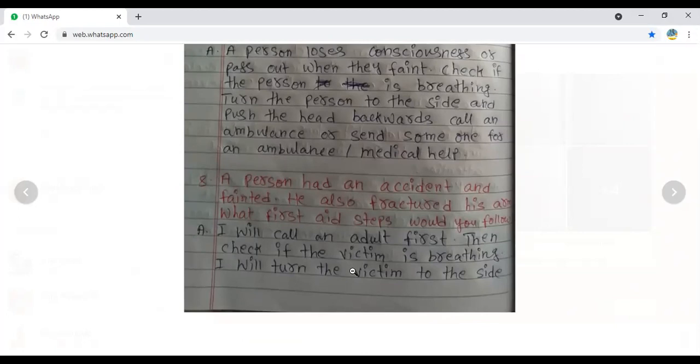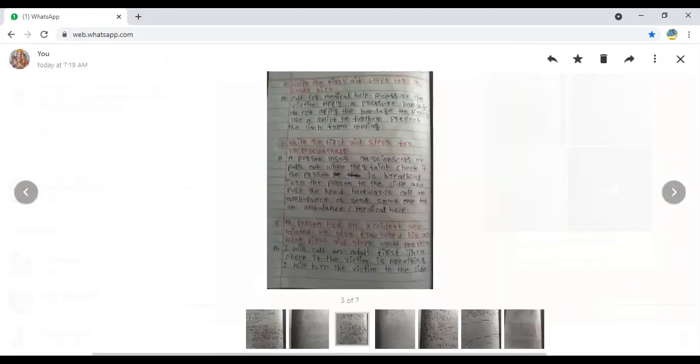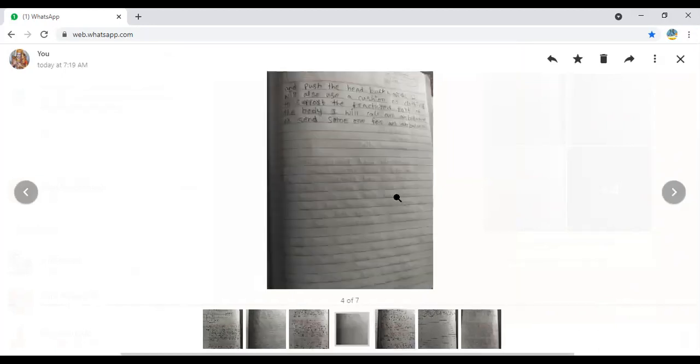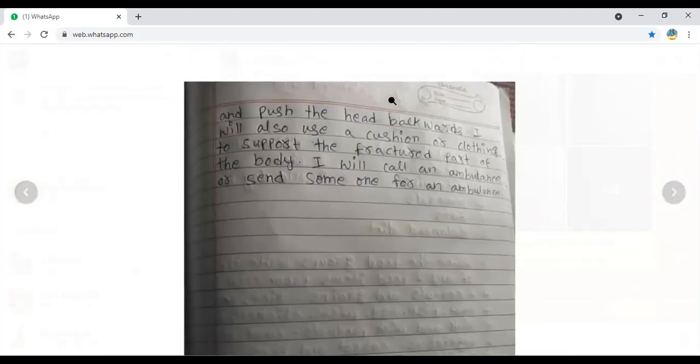So the first one, I will call an adult first because you are small children. So you should call an adult. Then check if the victim is breathing. Already I told you that every time the person is unconscious, we should check with our finger whether he is breathing or not. I will turn the victim to the side. Already we have discussed previously. If the person is like this, we should turn to the side to get the breathing properly. Yes, next point, and push the head backward.